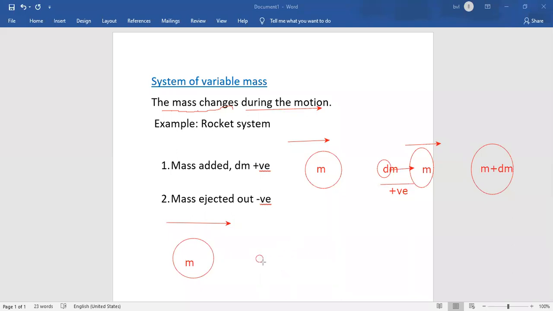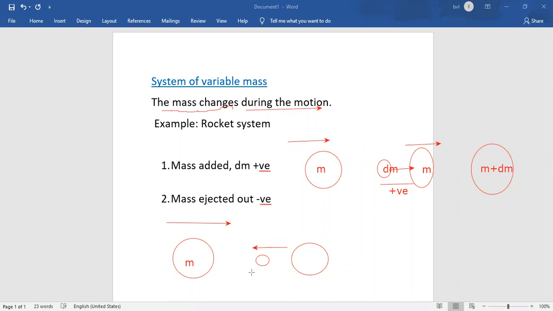This is the small mass which is ejected out, and we have to give the direction of the mass which is ejected out.